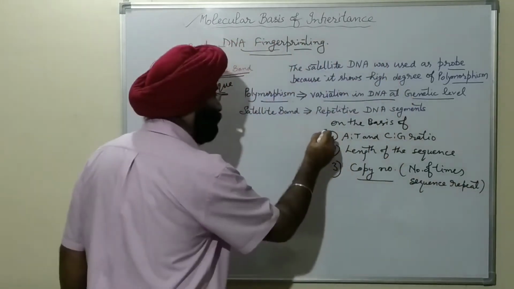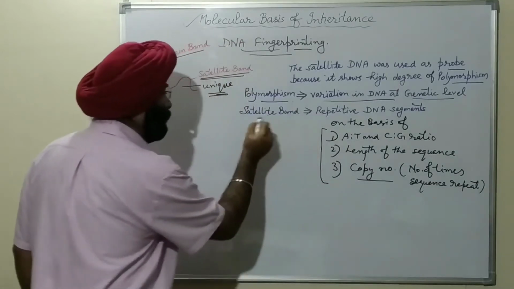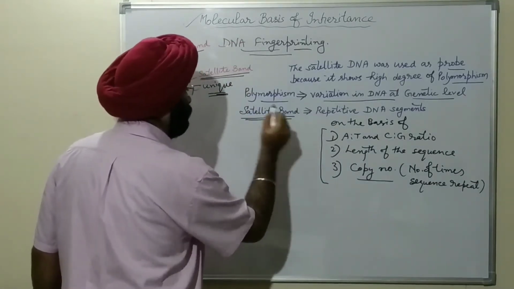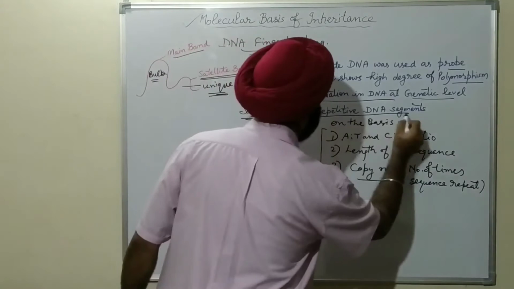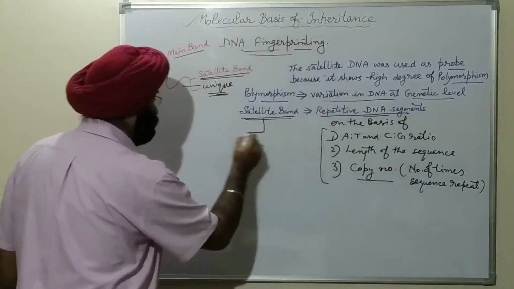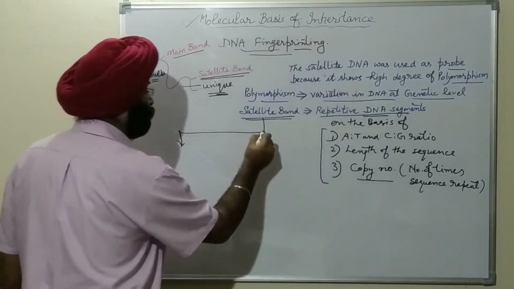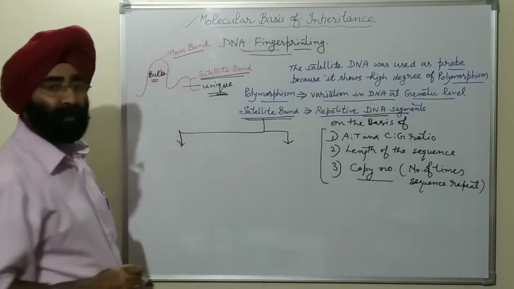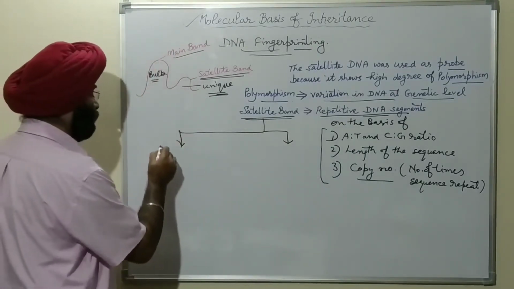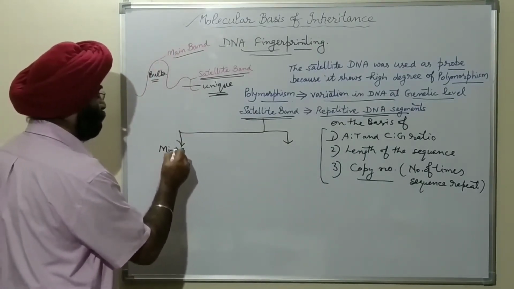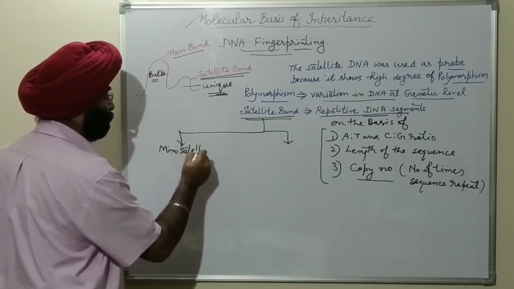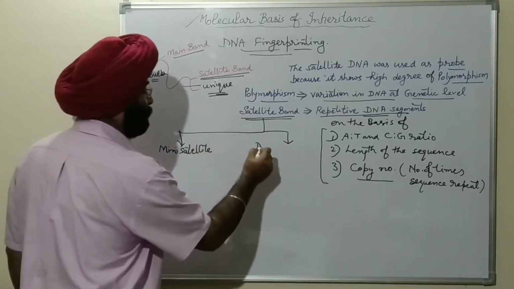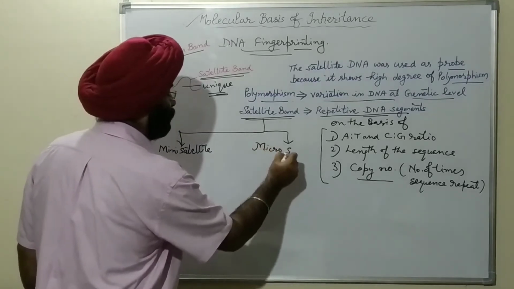On these 3 bases, this satellite DNA or repetitive DNA segment is classified into 2 categories. One is the mini satellite and second is the microsatellite.